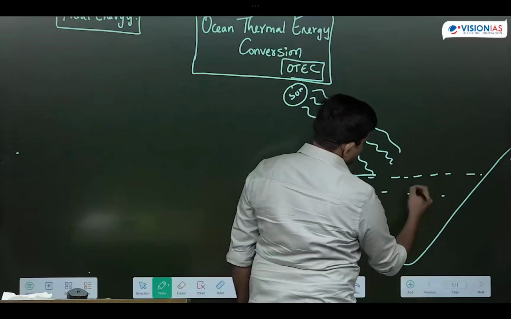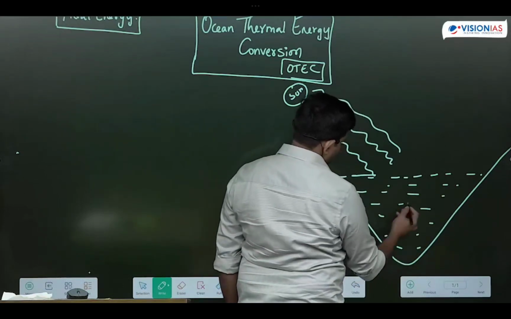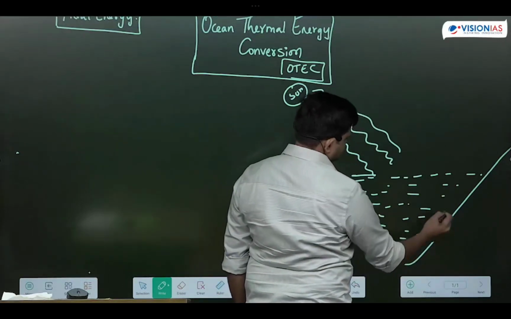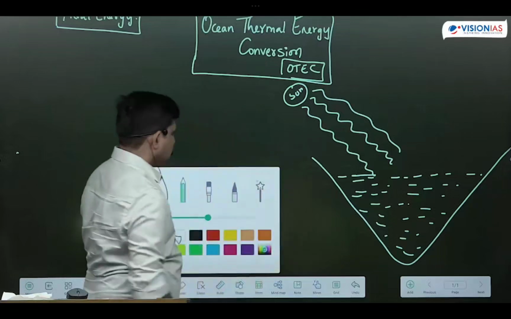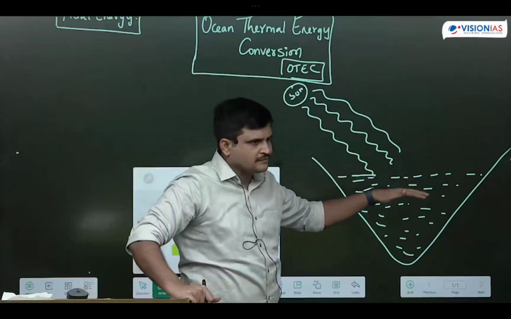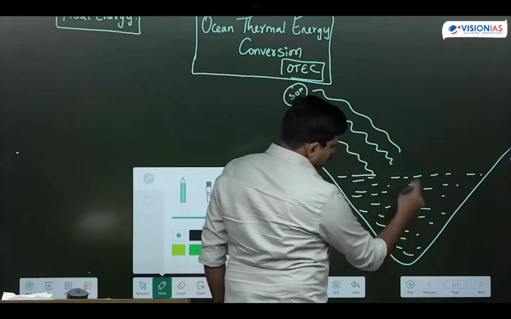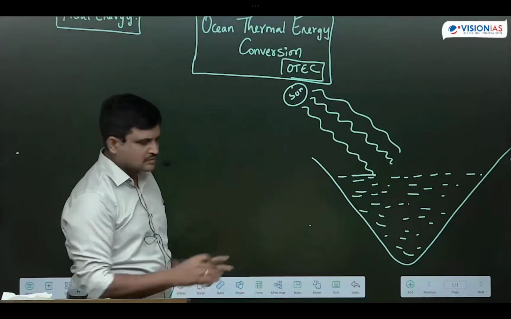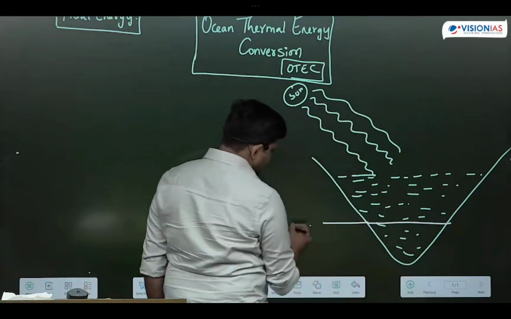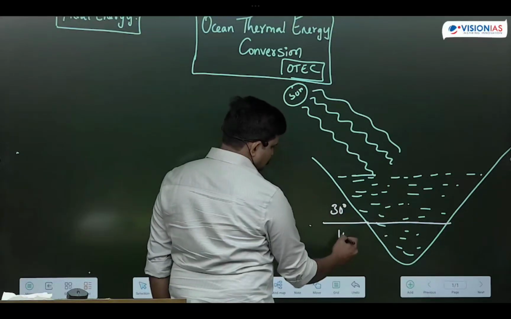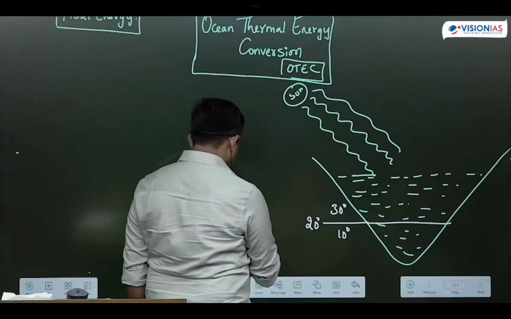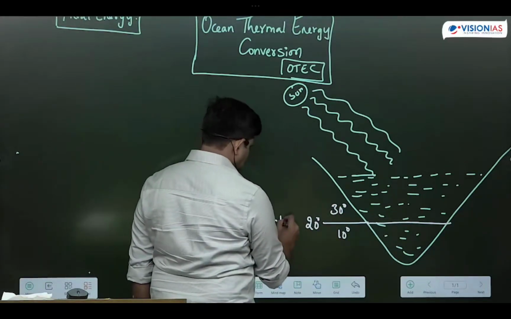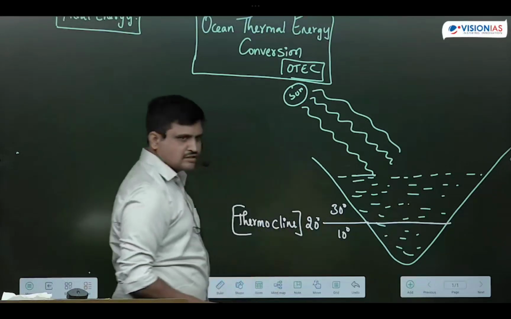You know that from the sun we get two types of energy: light energy as well as heat energy. This heat energy will heat the water at the surface. As we go deep into the oceans, temperature decreases. At a certain point, a thermal gradient of 30 degrees to 10 degrees will be established, which we call the thermocline region.